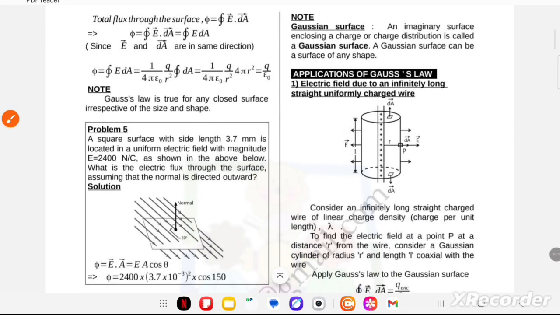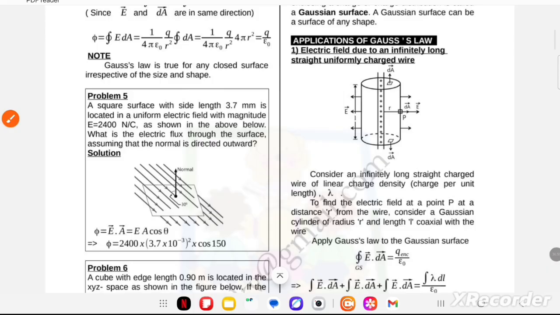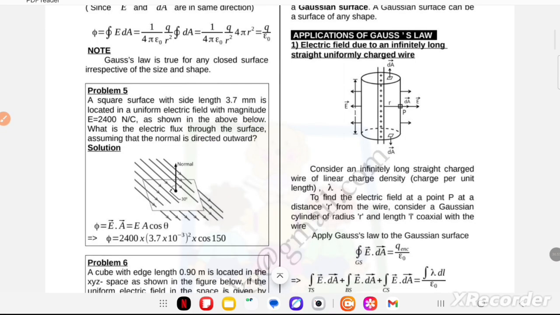Now next, note: a Gaussian surface is an imaginary surface enclosing the charge of the charge distribution. A Gaussian surface can be a surface of any shape. What is the application of Gauss law? We have several applications of Gauss law. First, the electric field due to an infinitely long straight uniformly charged wire.